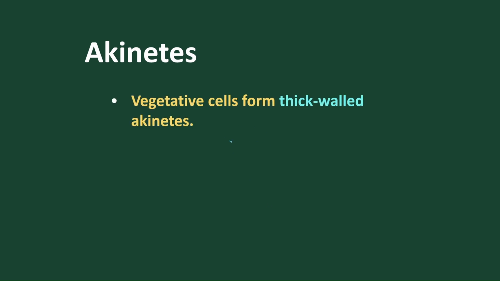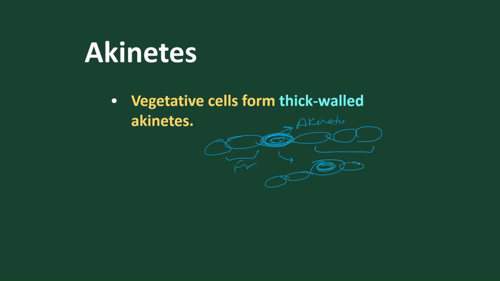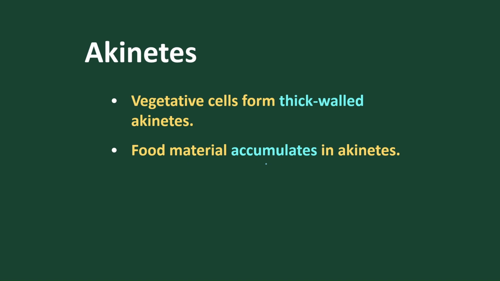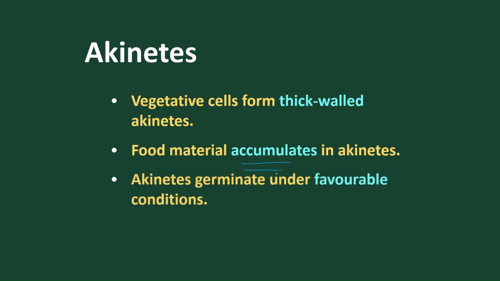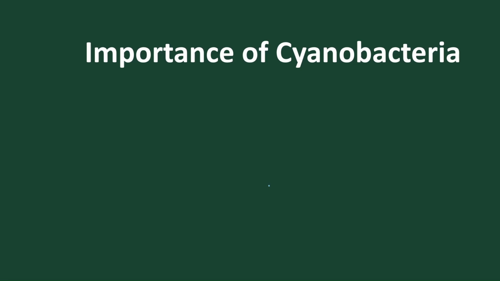Akinetes. What are akinetes? In the trichomes, certain cells accumulate reserve food materials and become thick in nature. These thick cells with reserve food are called akinetes. Under favorable conditions, they come out from the fragments and germinate into new individuals. So this is how akinetes also help in asexual reproduction.